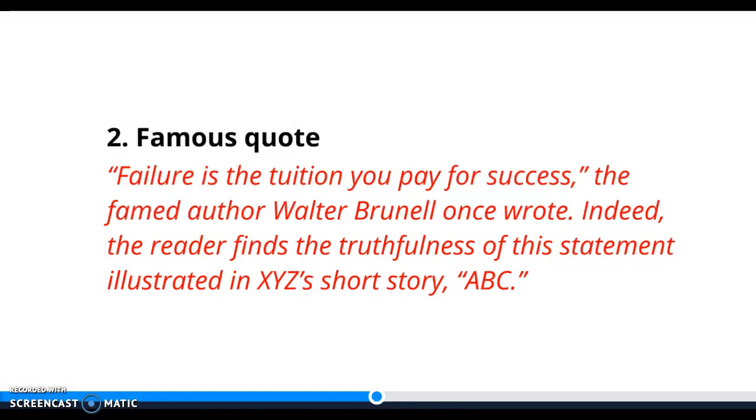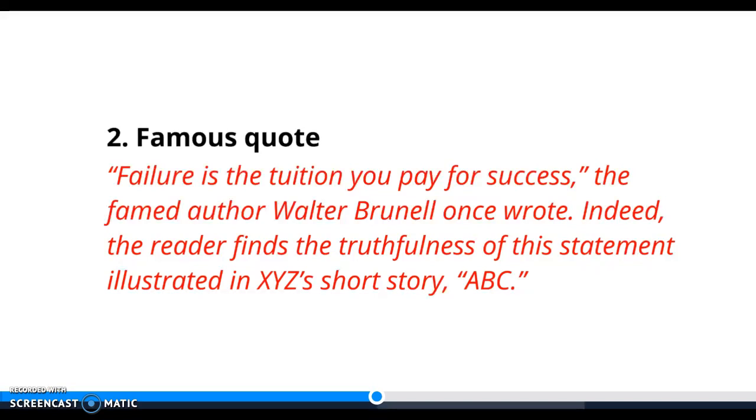So this person found a quote by Walter Brunel that says, failure is the tuition you pay for success, meaning if you want to be successful, you're going to have to experience some failures first. So good can come out of those failures. Then the writer leads into talking about, yes, like he's agreeing with the quote, that the reader can find truthfulness in this statement illustrated in the short story, this hypothetical short story that we're talking about.